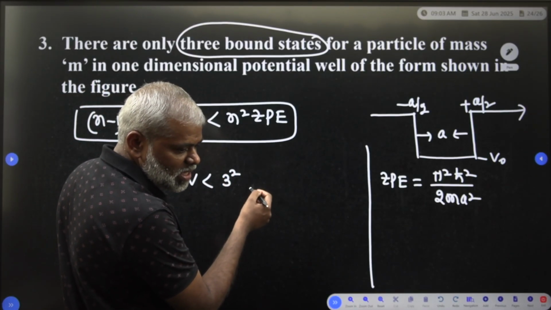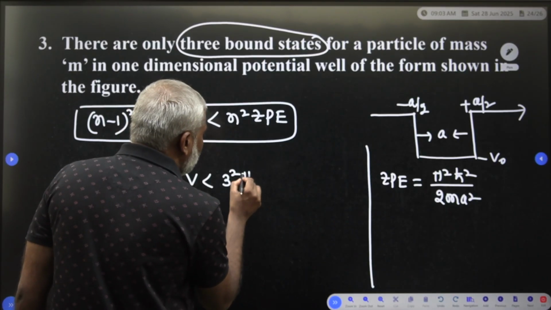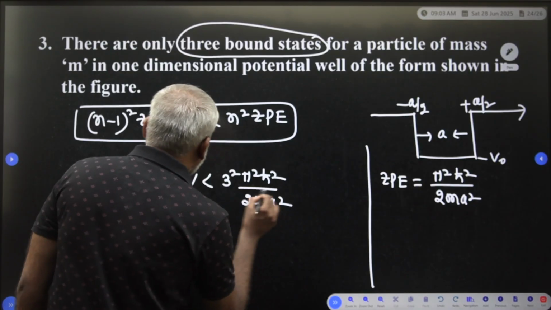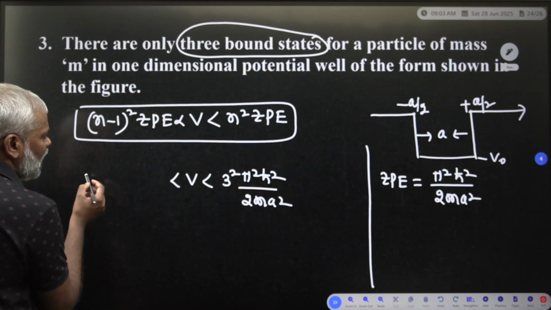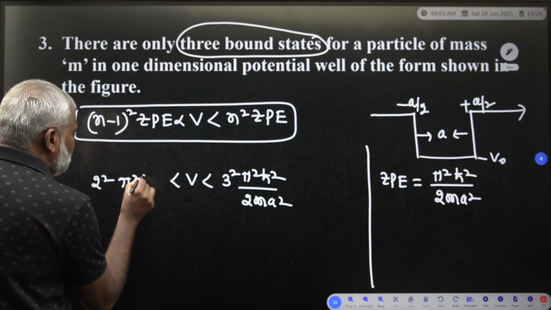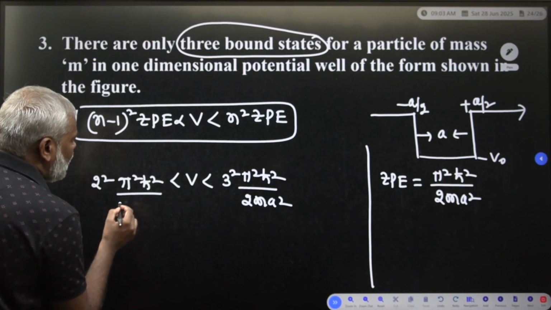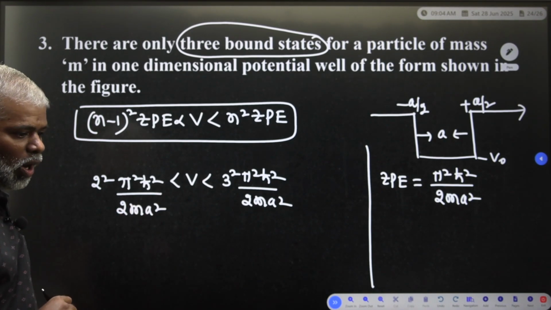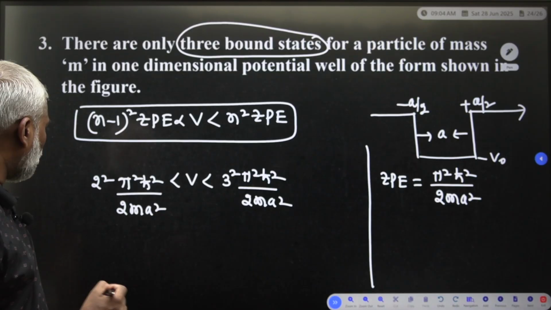So that ZPE is equal to pi square h cut square divided by 2m a square. Now we have to write (n minus 1) whole square, means 2 square into ZPE, where ZPE is pi square h cut square divided by 2m a square. So you have to simplify.